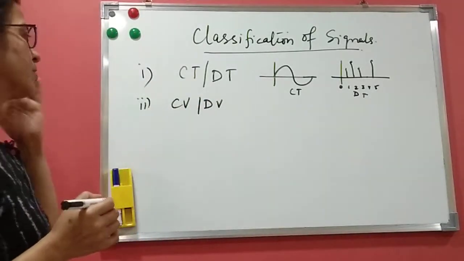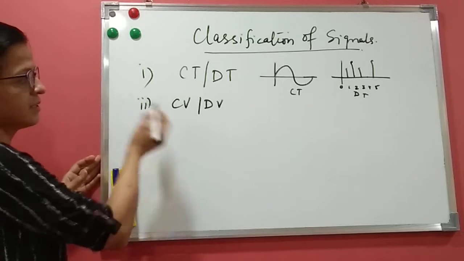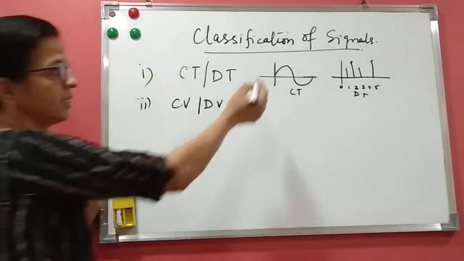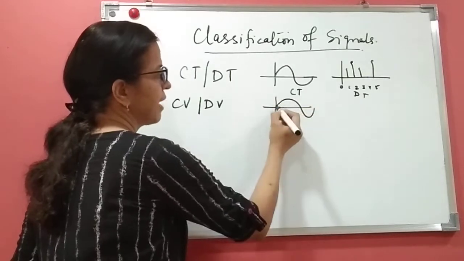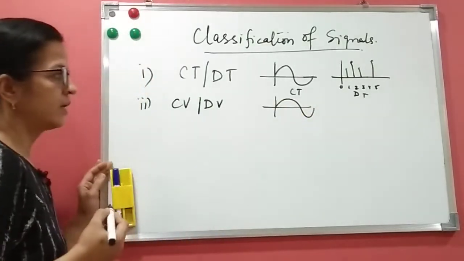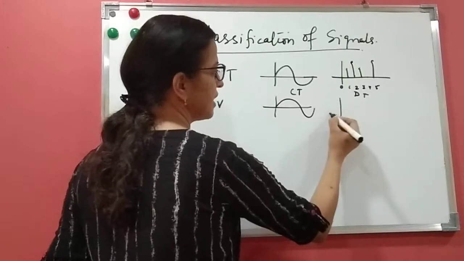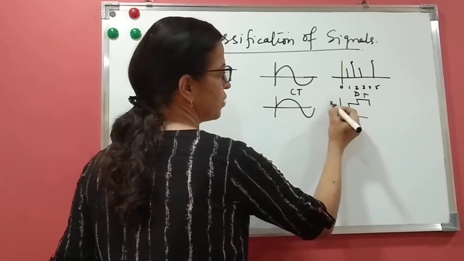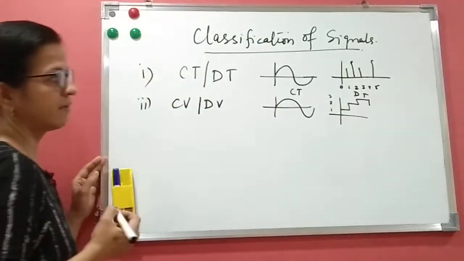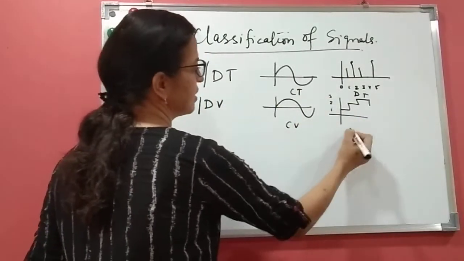If the amplitude of the signal is continuous, it is called continuous valued signal. This again can be an example of continuous valued, because you can see the amplitude is continuous. While discrete, if the signal has discrete levels, for example 1, 2 and 3, then it is called discrete level signals. So this is continuous valued and this is discrete valued.